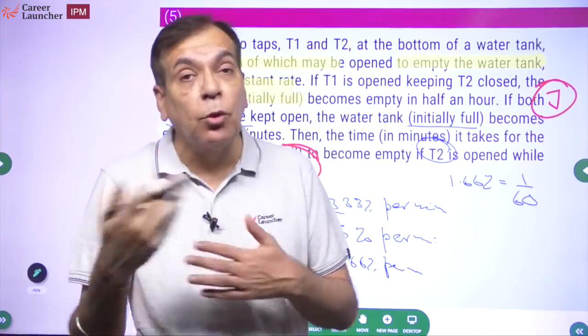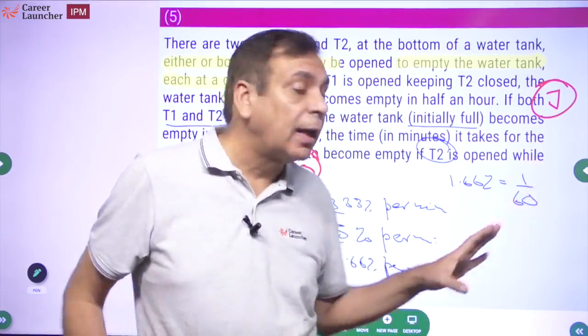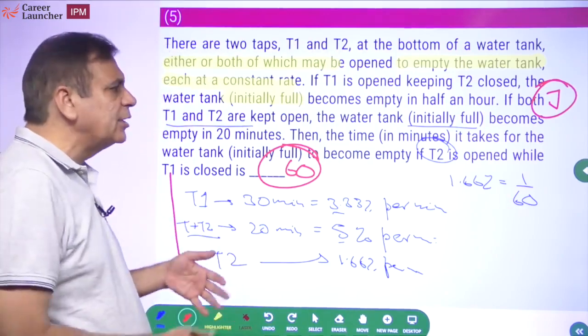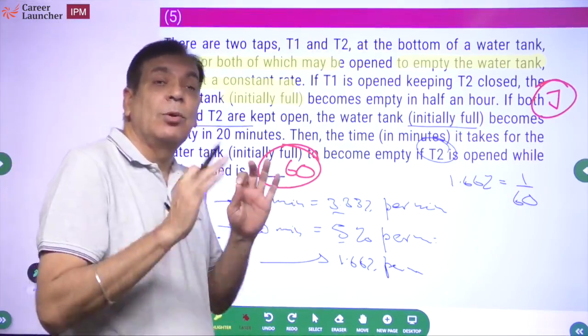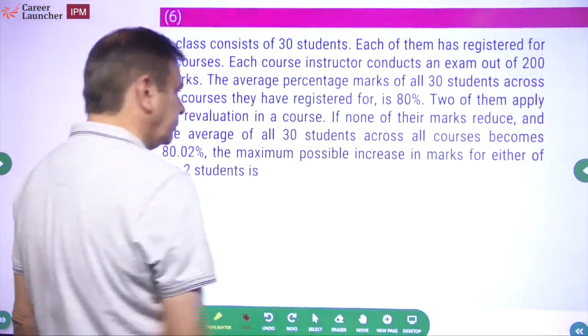That is better than what most people do, which is assume a volume. That is not wrong either, but assuming a volume will take more time. AB upon A plus B will take you less time. And if you can do percentages, your time consumption comes down significantly. Okay. So which is why this was a jugaad.